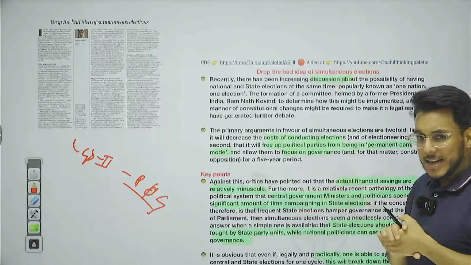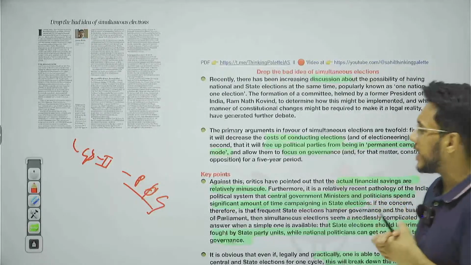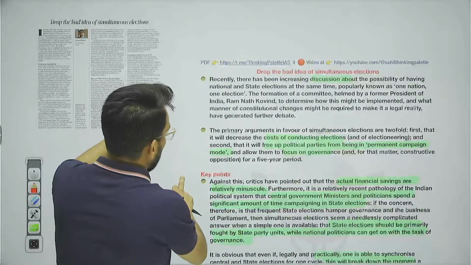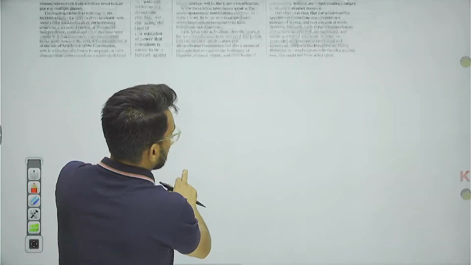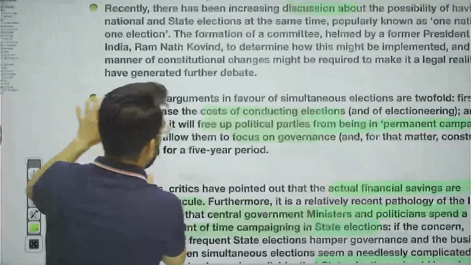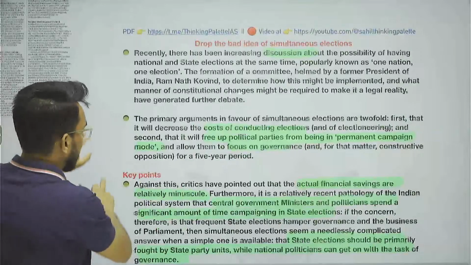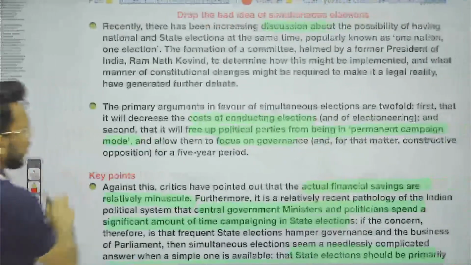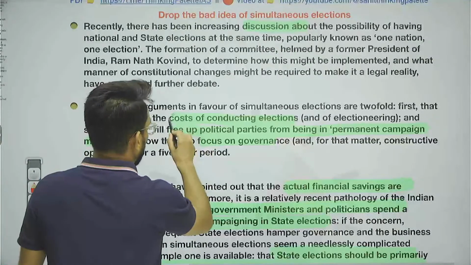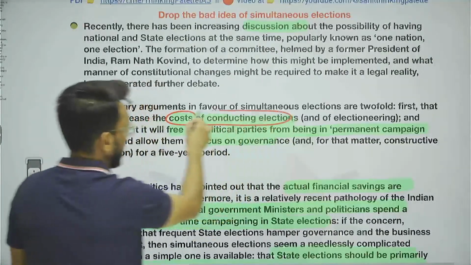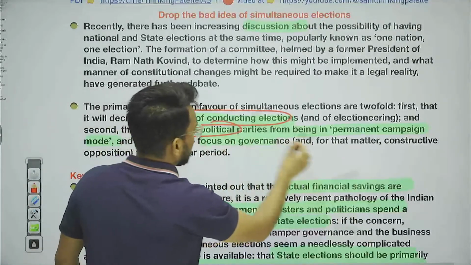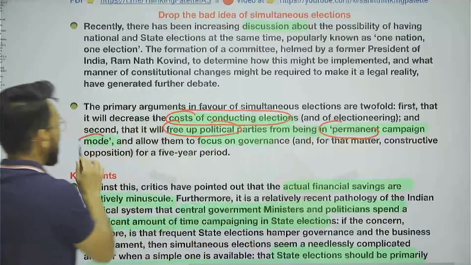So there is a discussion that we need to bring simultaneous elections. Recently the government has constituted a committee under the former president Mr. Ramnath Singh Kovind, who is going to take up the feasibility of simultaneous elections. Now, what is the argument that is being given for simultaneous elections? It is that it will save cost. The cost of conducting elections will be saved. Second, it says that it will free up the political parties who are in permanent campaign mode.